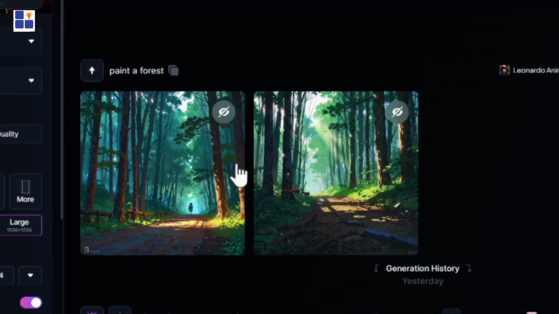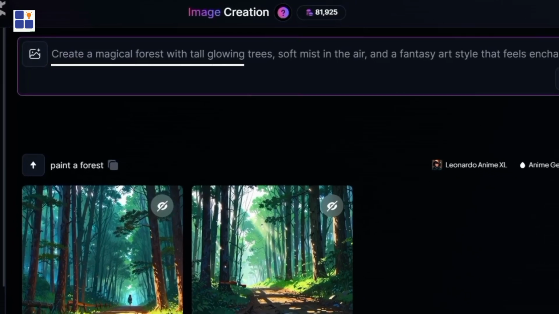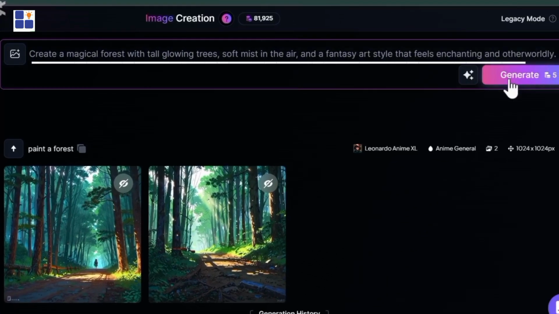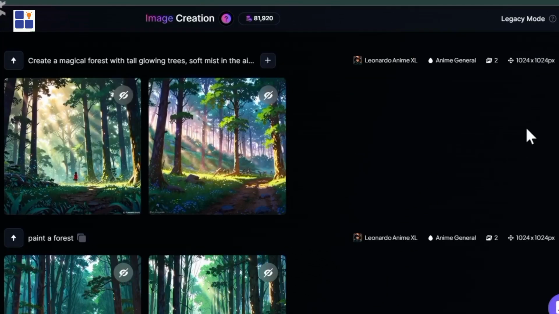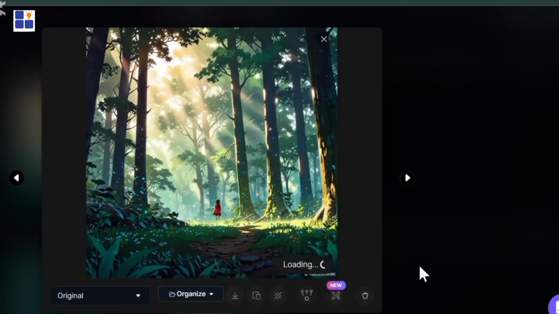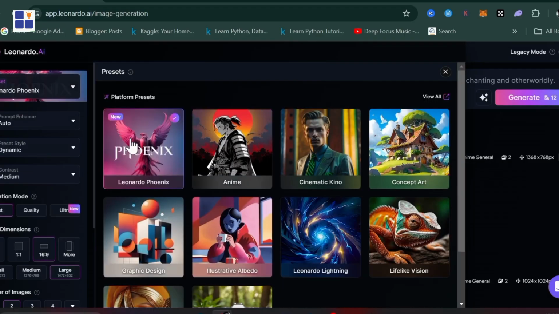Now compare that to a visually clear prompt. Create a magical forest with tall glowing trees, soft mist in the air, and a fantasy art style that feels enchanting and otherworldly. What can you say about this new image? It looks like a fantasy art style, but still lacks the enchanting and otherworldly feeling. Let's change the generation model and see the output it gives.